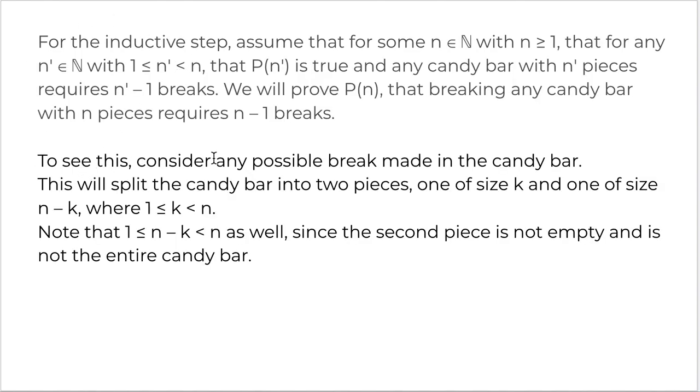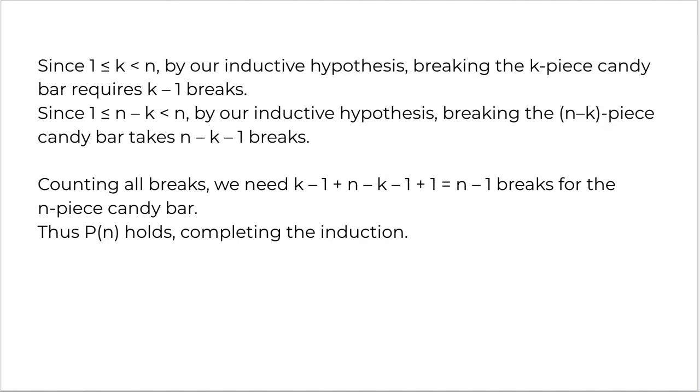Right? So to see this, consider any possible break made in the candy bar. This will split the candy bar into two pieces. So any break that I do will divide it into two parts, one of size k and one of n minus k, because I'm just assuming that it could be any cut from anywhere on the candy bar. It could be exactly half, it could be at any other proportion. Also note that n minus k would be less than n but greater than 1, and since the second piece is not empty and is not the entire candy bar, there will be two parts. So any break I make will divide it into two parts in any proportion, but there will be two parts of the candy bar after I break something, right?